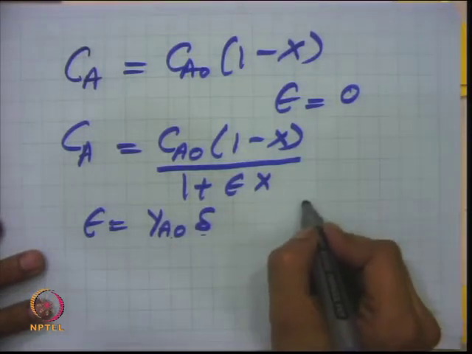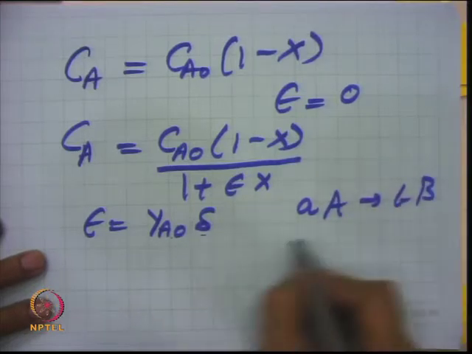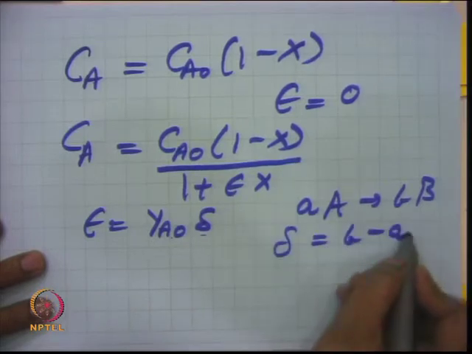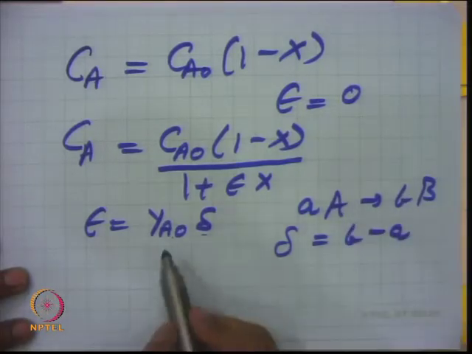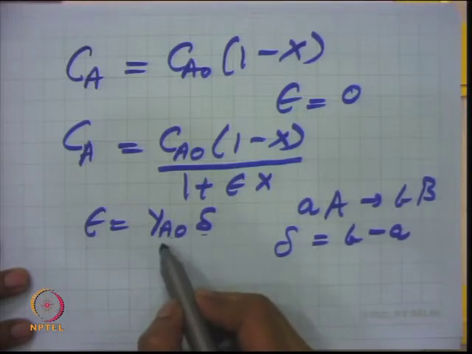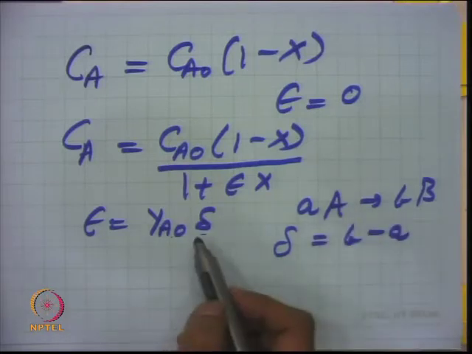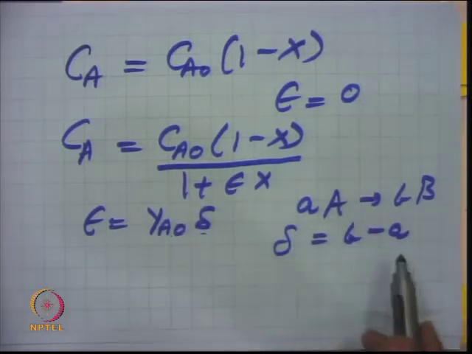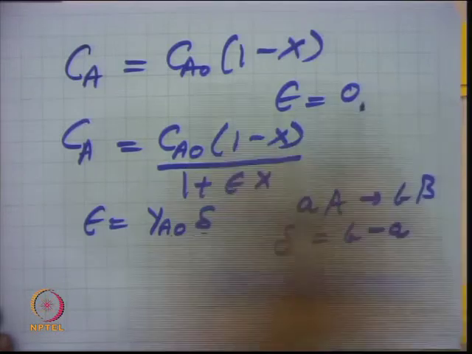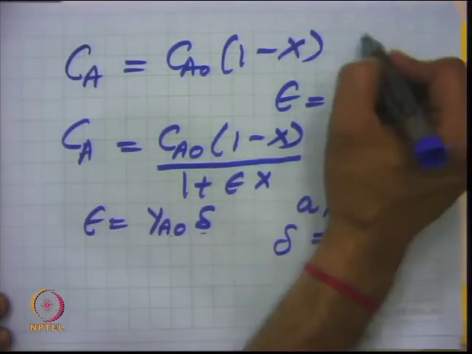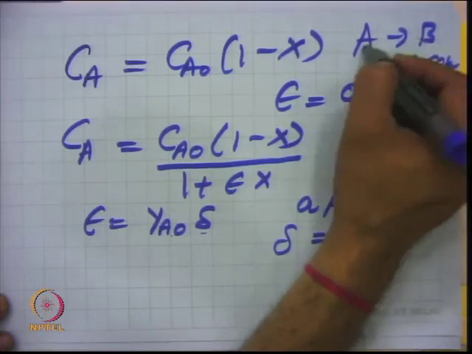Suppose small a moles of A gives you b moles of B, then delta is simply b minus a, or one can write it as b upon a times... So, epsilon will be, yA naught is 1 in that case, because it depends on the mole fraction. If inerts are added it will change, but if pure A is there, then yA naught is 1, and one can write it with delta, the difference in stoichiometry of product minus reactant. So, in this case epsilon is 0. Same thing for Cb, because the stoichiometry is given like this, plus coke is a solid material. So, 1 mole of A gives you 1 mole of B.